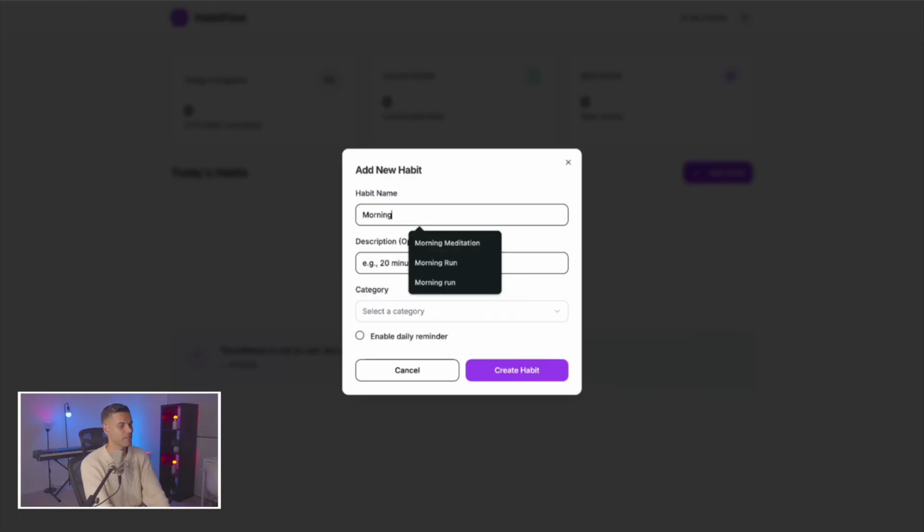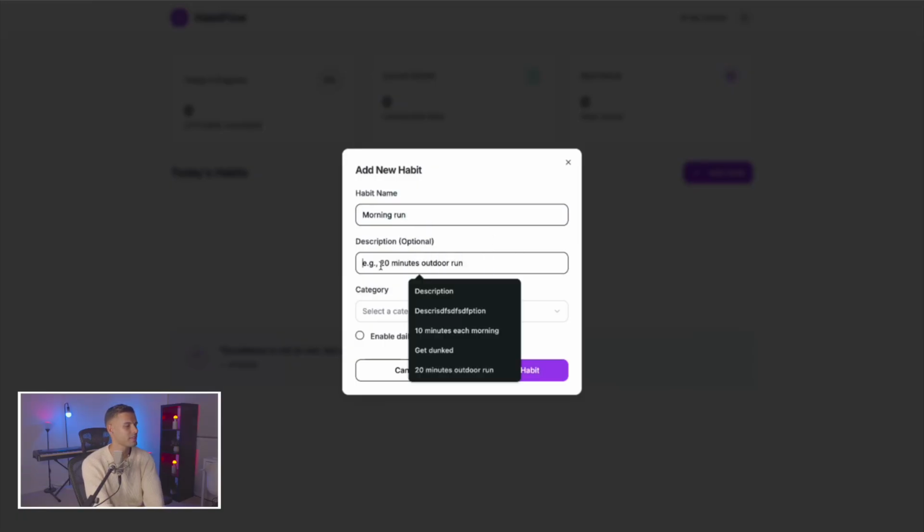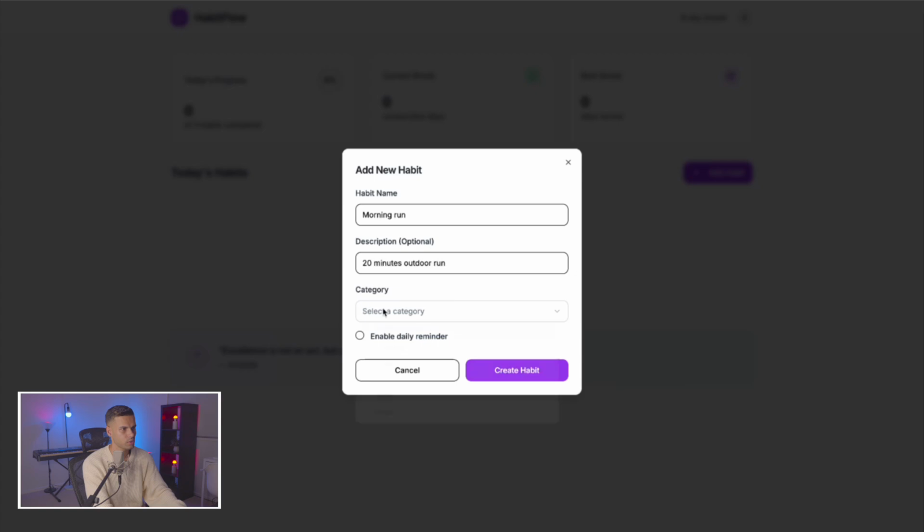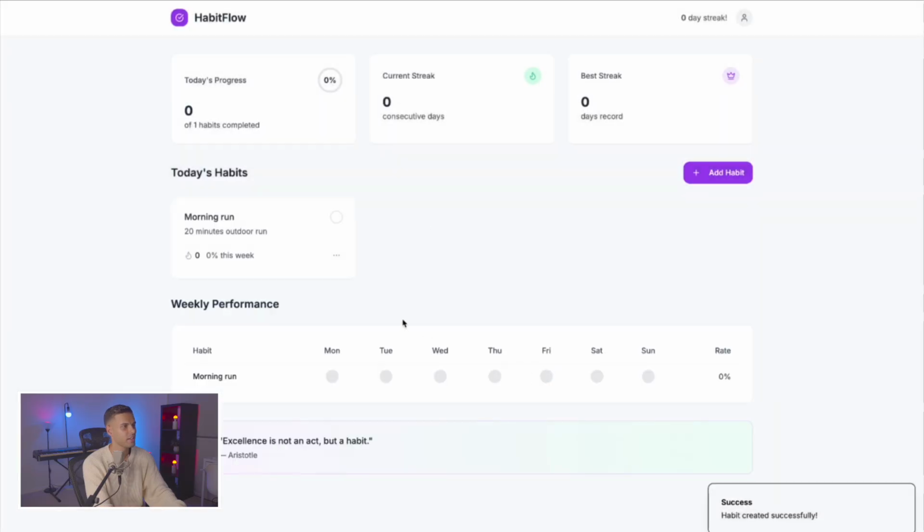Okay, so we've prompted it to fix the transparent drop-down select. Just adding our habit. 20 minutes outdoor run. Fixed it. That is insane. And it works. Look at that. We've added a habit successfully. This is, I can't lie, this is pretty impressive.